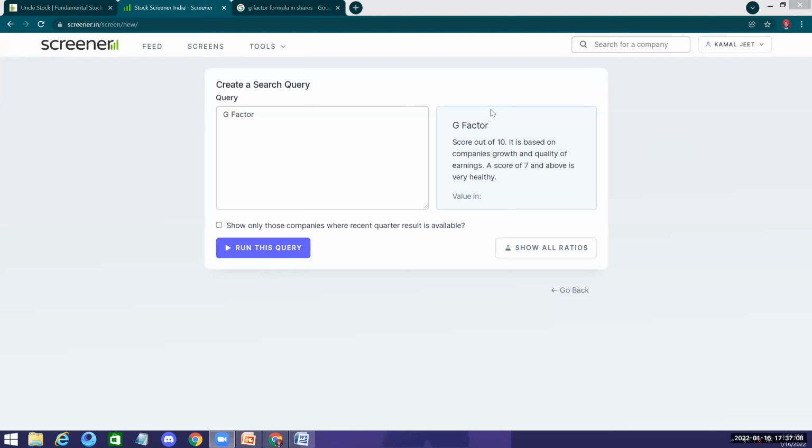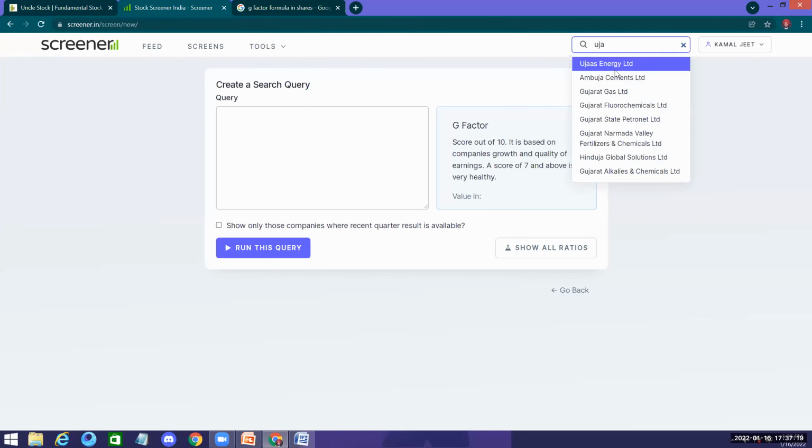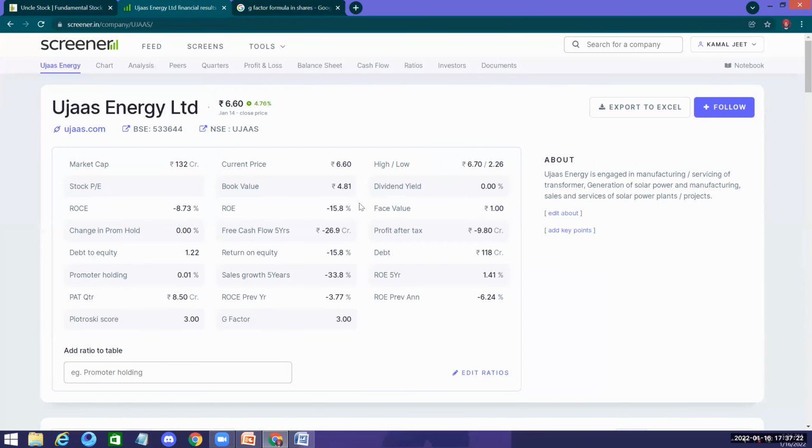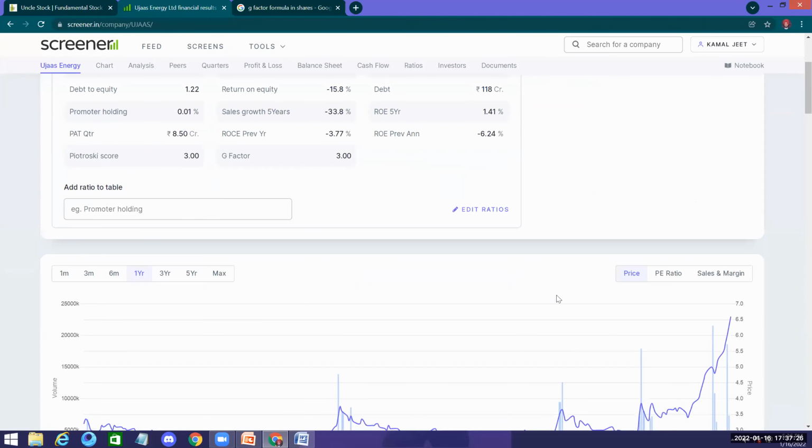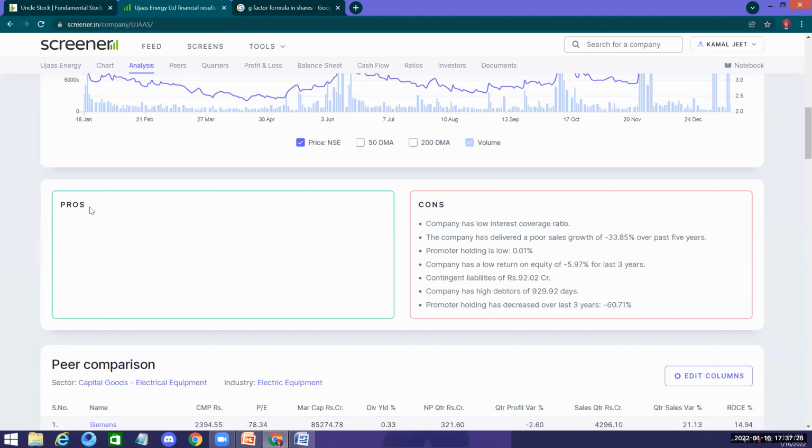How is Ujas Energy? Ujas is a penny stock. It's a company based in Indore, sir. G factor is 3, Piotroski is also 3. There are no pros for this company, there are only negatives. Promoter holding is 0.01%. So this may be a manipulated stock, sir.